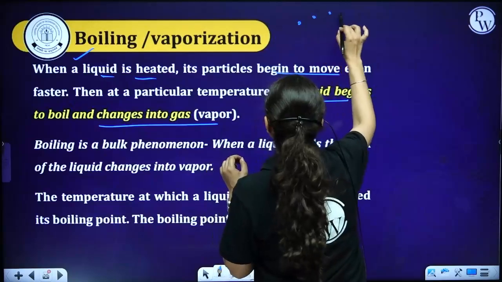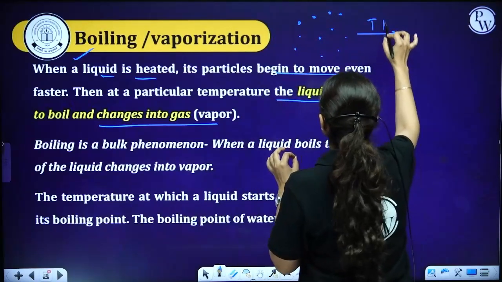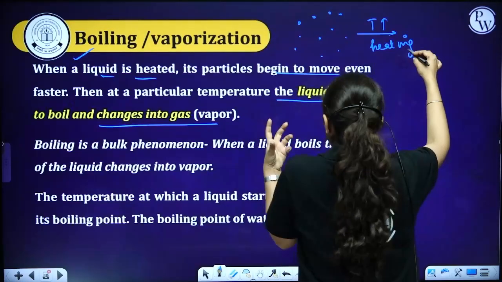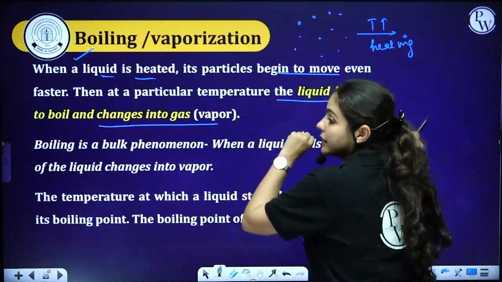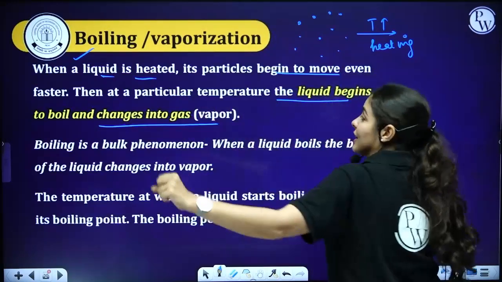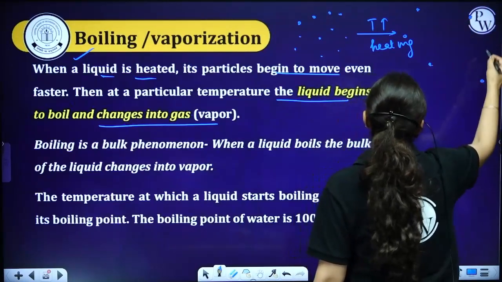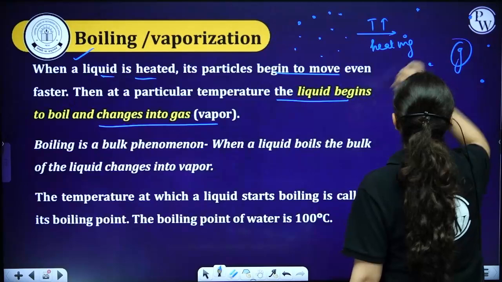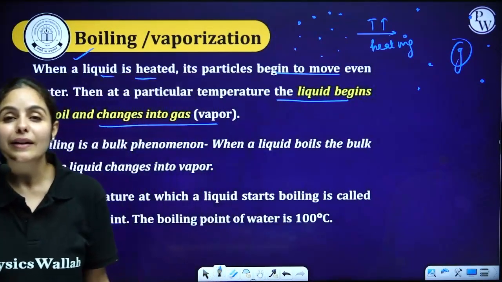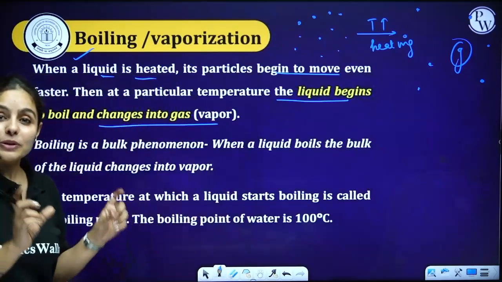In the liquid state, particles are a little far from each other. As the temperature increases, meaning we are heating it, we have started boiling it. Now these particles have started dancing. And while they are dancing and moving, they are going to break that force of attraction and move far from each other and turn into the gaseous state. That's how boiling works.